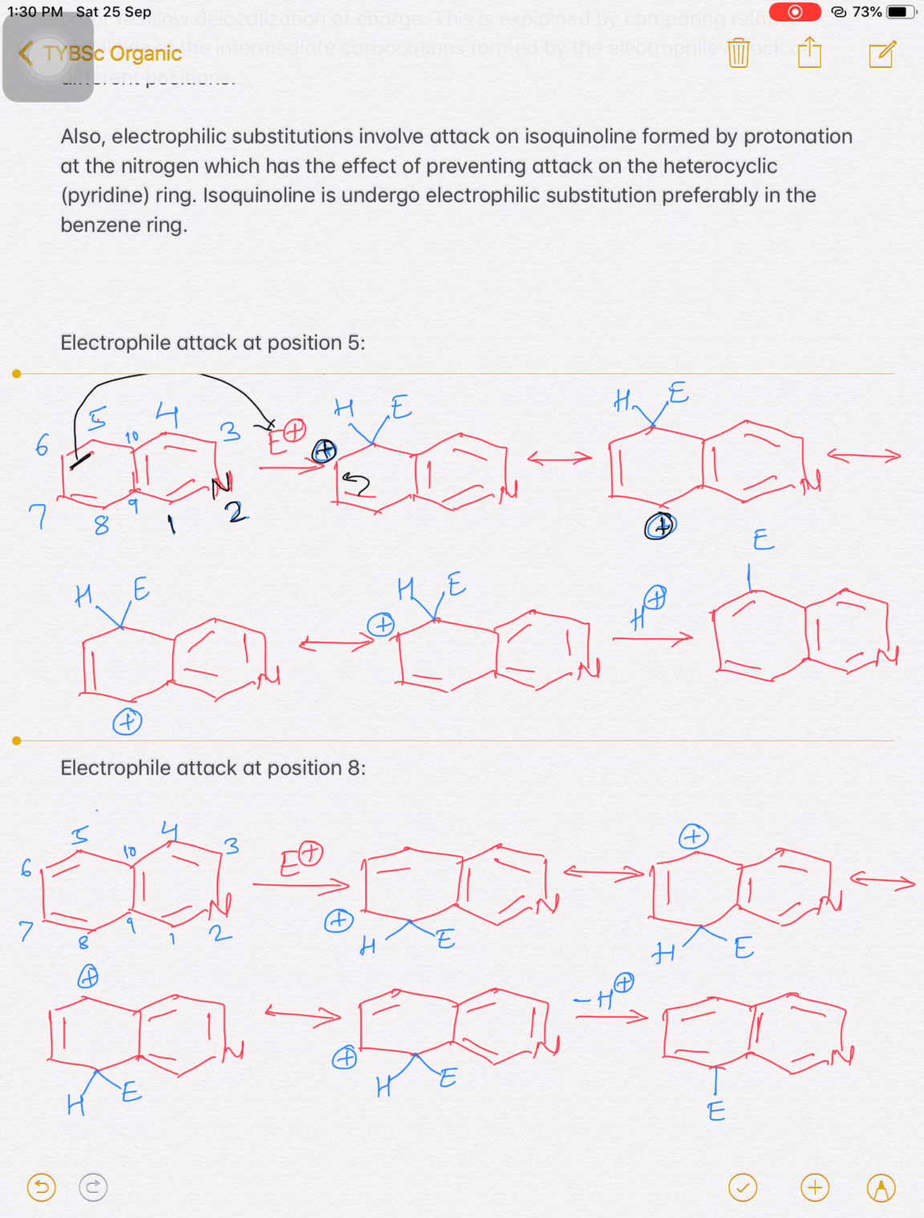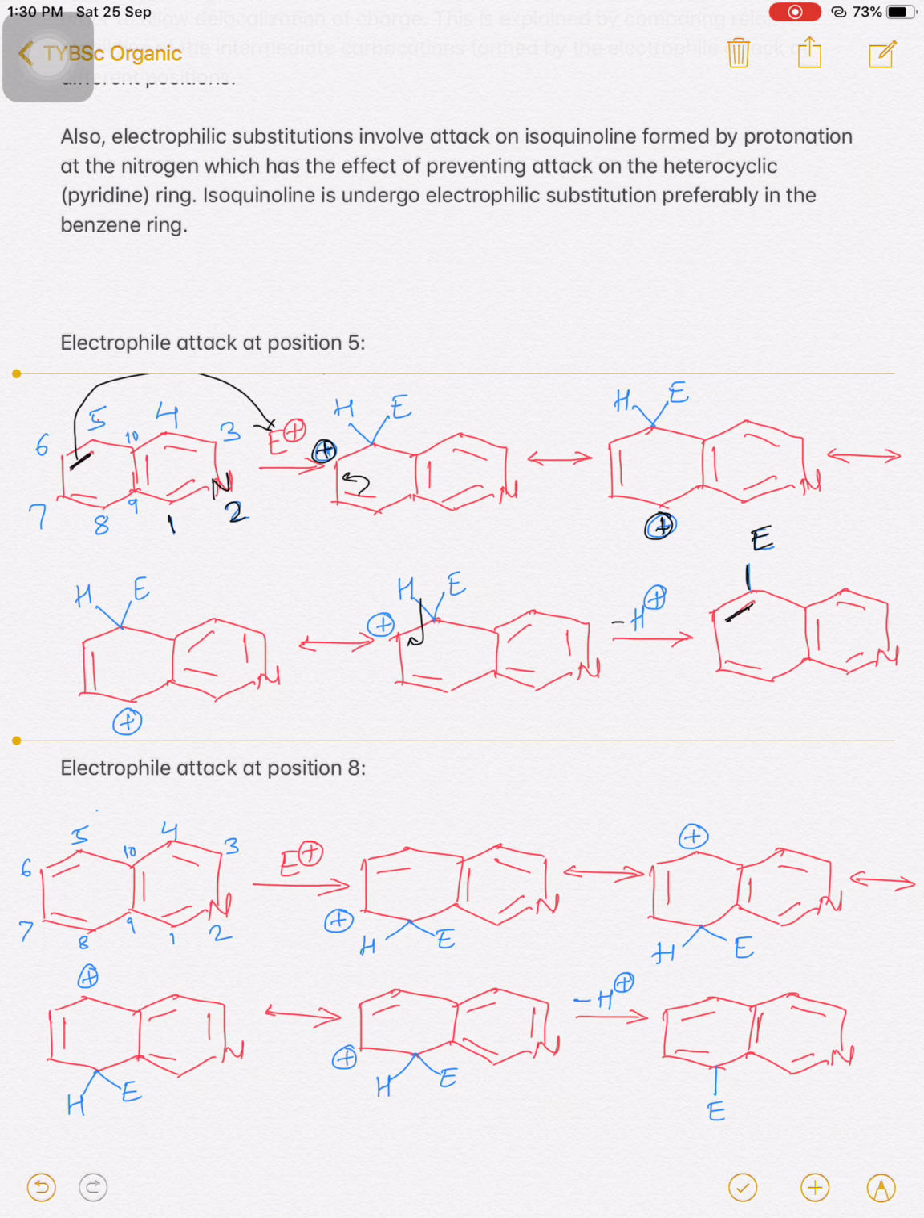In the electrophilic substitution reaction, in the last step, this hydrogen is replaced: minus H plus takes place, and now a double bond is seen, and the electrophile is now attached at the 5th position of this isoquinoline structure.